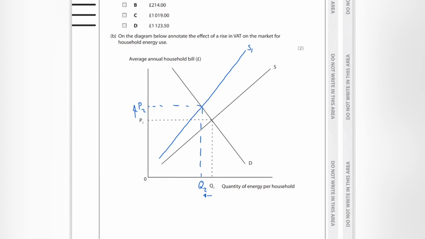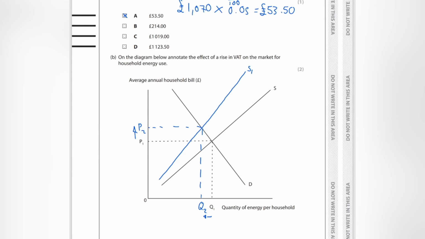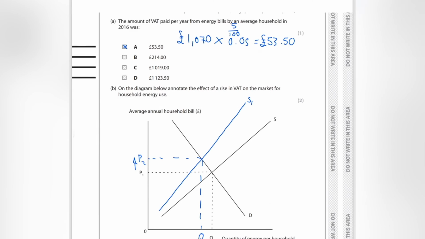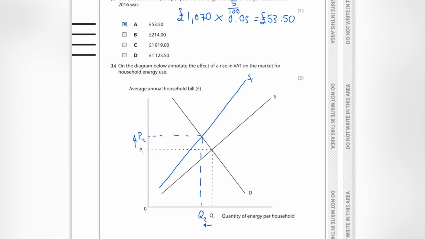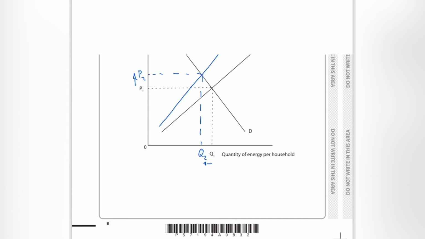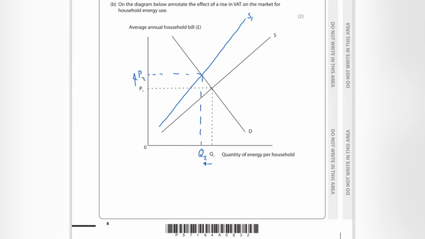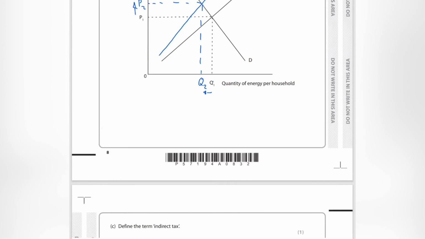So some people won't be able to afford to have their heating on for as much as they previously did, or they may not be able to use their washing machine or whatever uses energy. And so the supply decreases, quantity of energy per household decreases, and the price increases. So there's a kind of rationing function of the price mechanism taking effect.